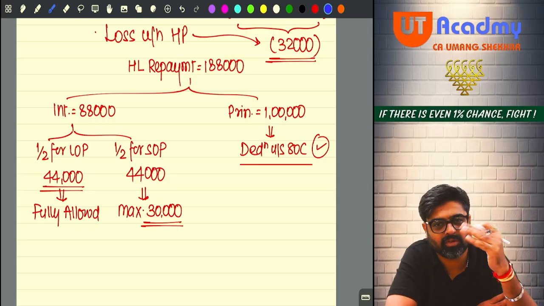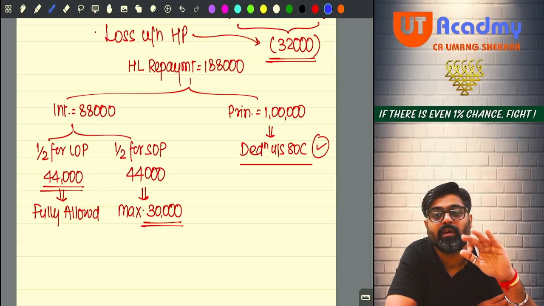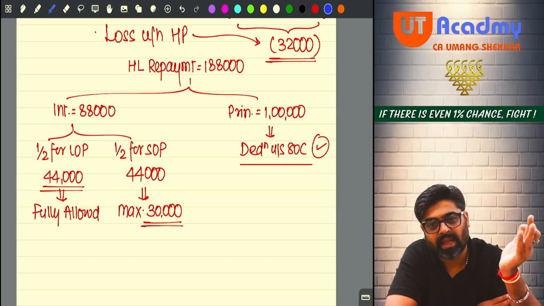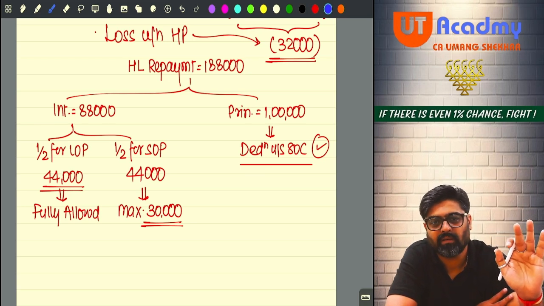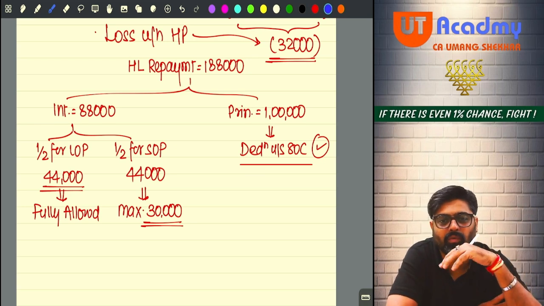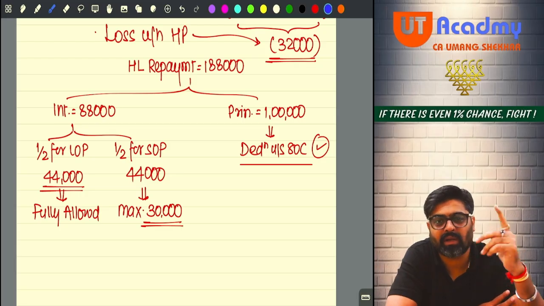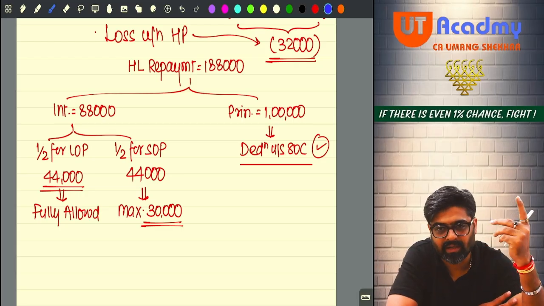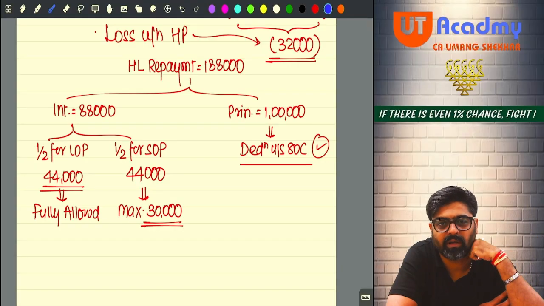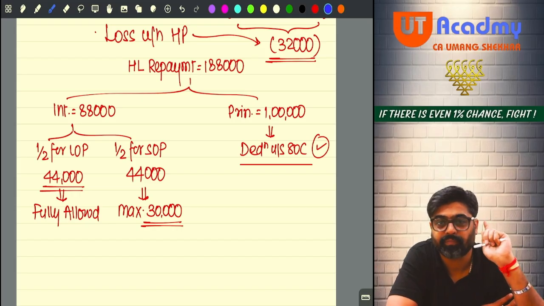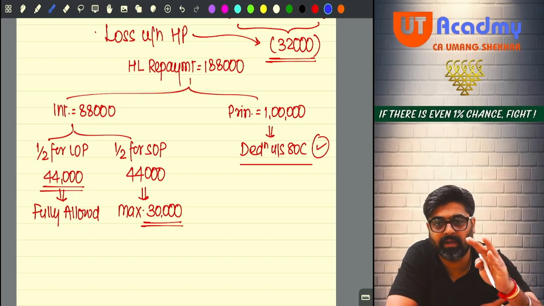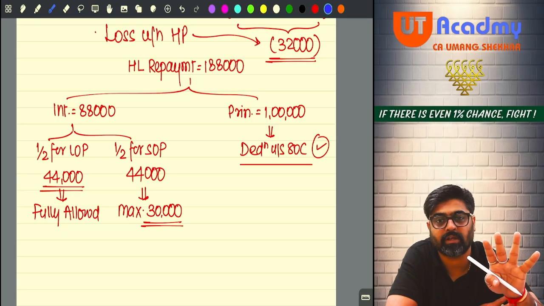And the half portion which you are not showing under the head house property, which is used for the purpose of business, any principal repayment for that half portion would be ignored, would not be allowed. You cannot claim it under 80C also, and under any other provision also, that will not be allowed. Got it, sir? So this same information can be twisted like this also. I'm trying to give you all the possibilities.